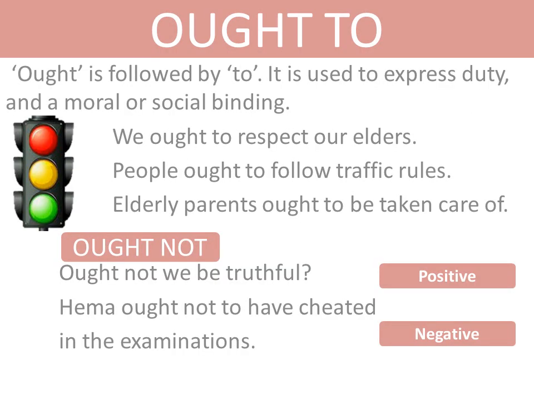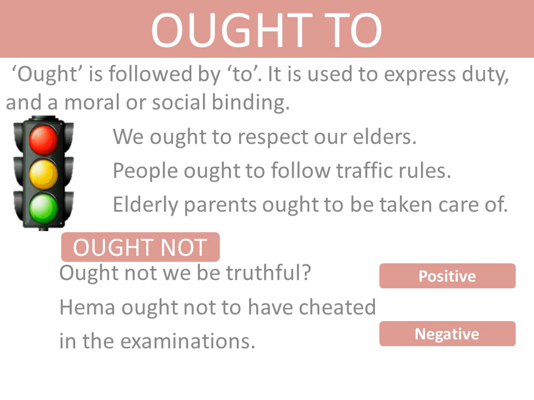Now children, we will study some marginal modals. Marginal modals are those modals which do not exhibit all the properties of the modal verbs. They have some exceptions. For example, the first is ought to. Ought to is a marginal modal.